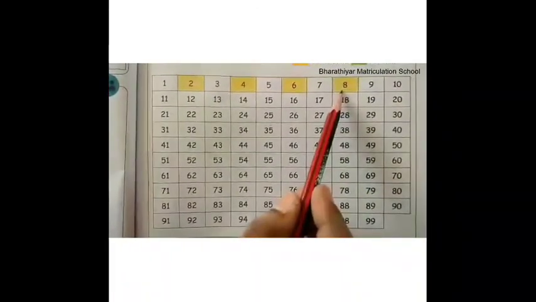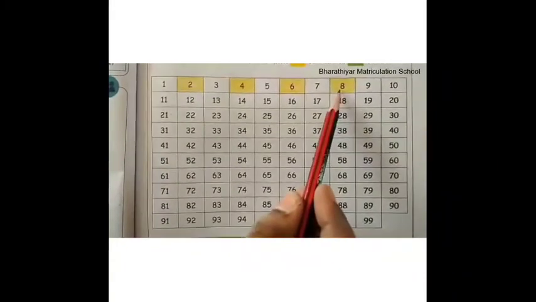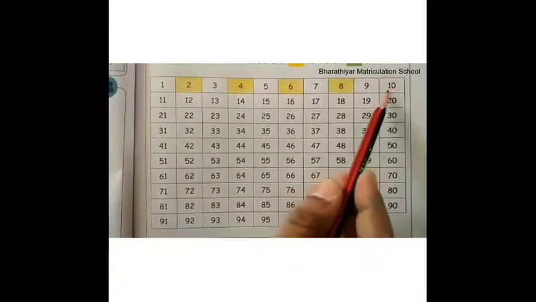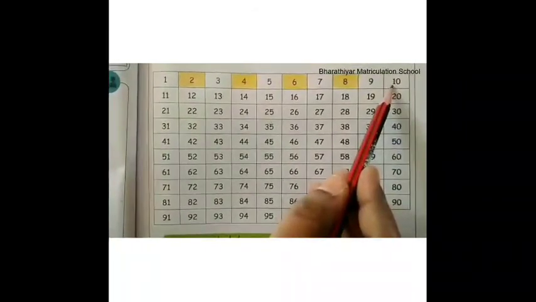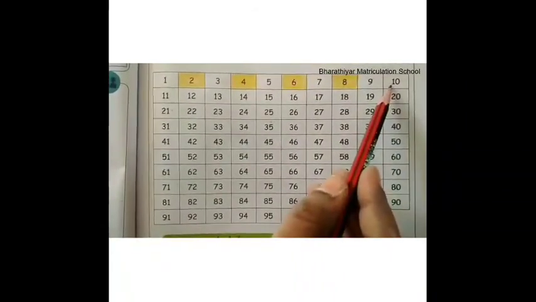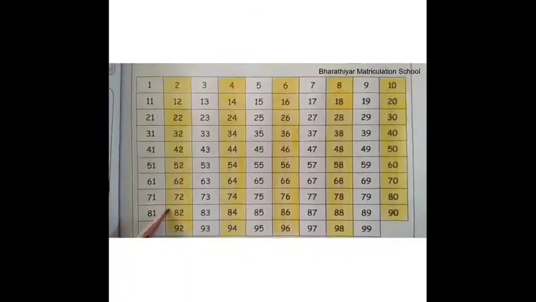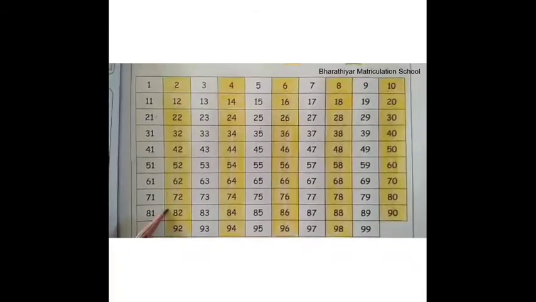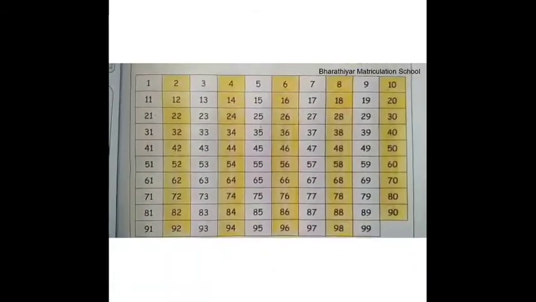Now the number is 8 in skip counting by twos. After 8, skip 9 and select 10. That is 8 plus 2 is equal to 10. Now we have to color this number with yellow. Likewise, if you have finished skip counting by 2's, the table should be like this only.